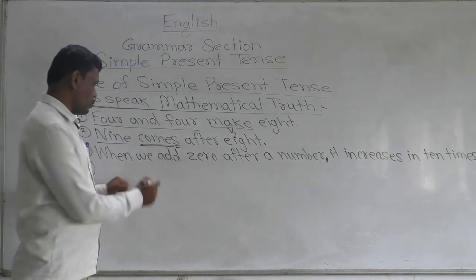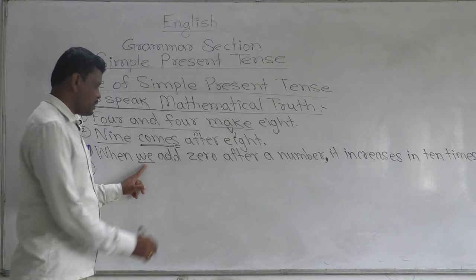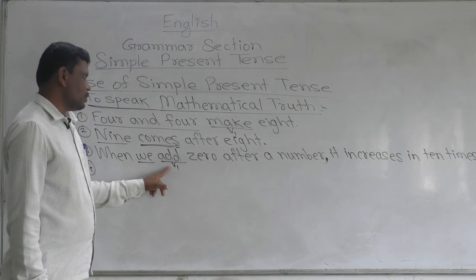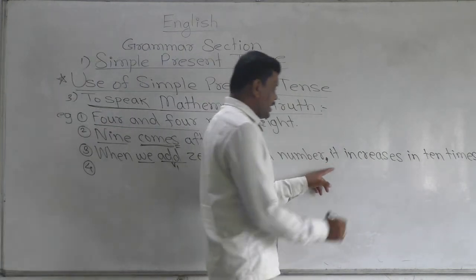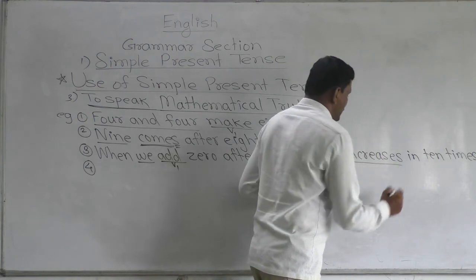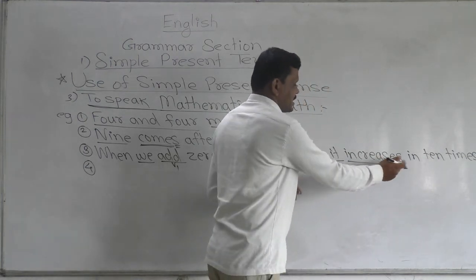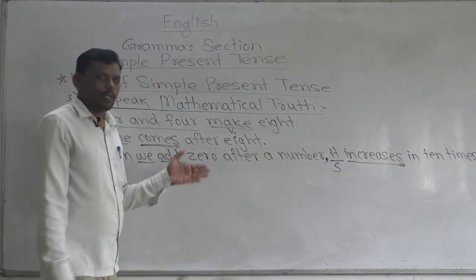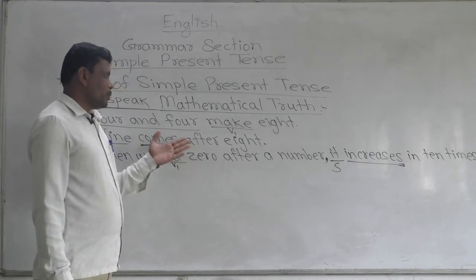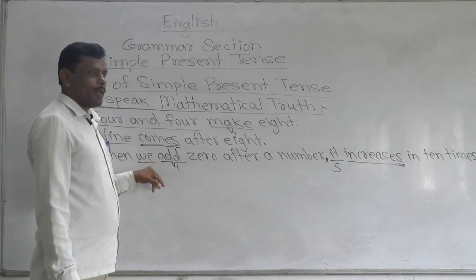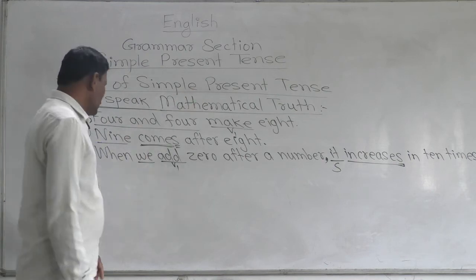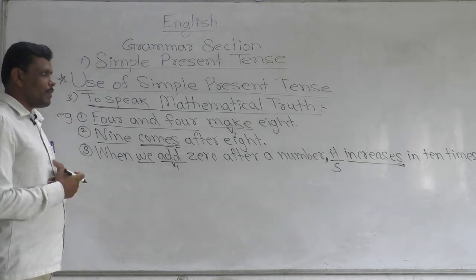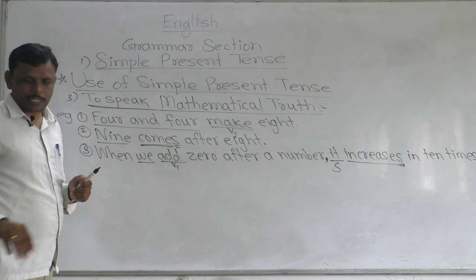When we add, we is a plural subject, and after this plural subject we have added V1. This is also simple present tense, and here it is a singular subject, and after this singular subject, increase is the base form, and S is added. To show the simple present tense, we have to follow the rules, and this example also shows the mathematical truth. Okay, this is the third use of simple present tense. To show the mathematical truth, we have to use simple present tense.